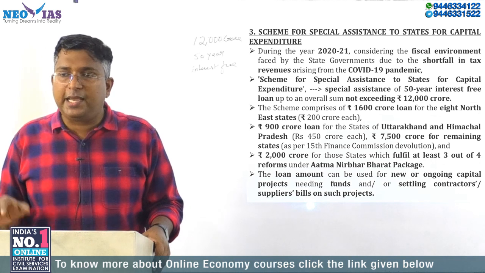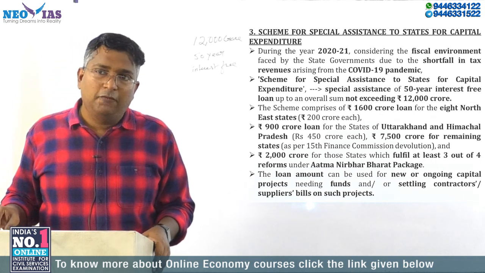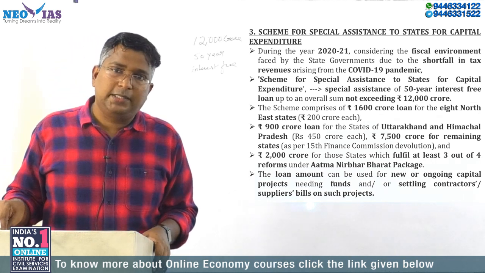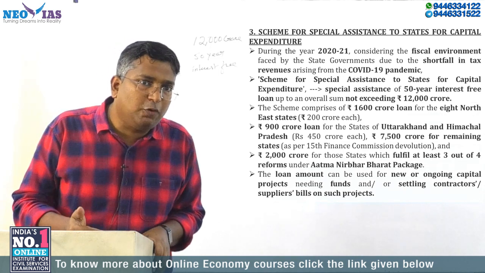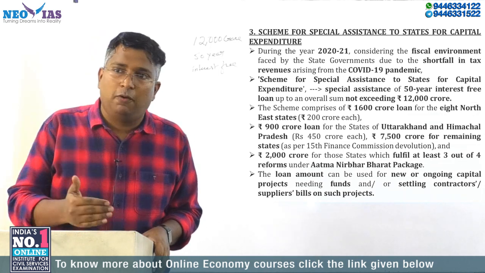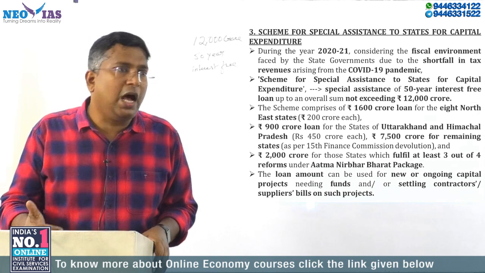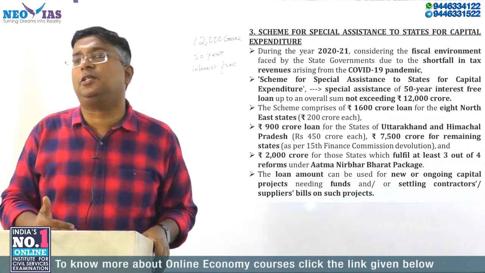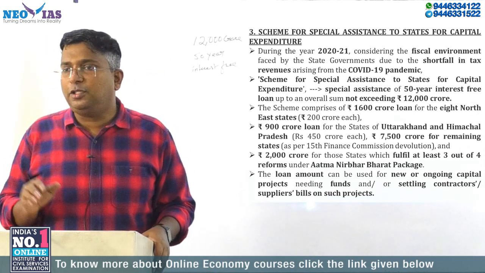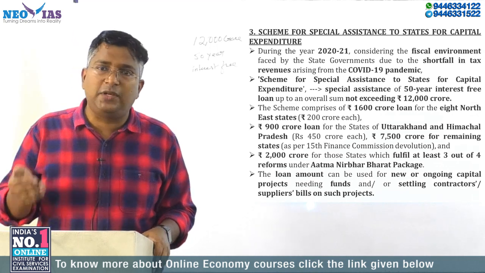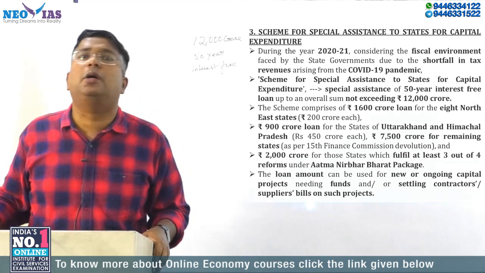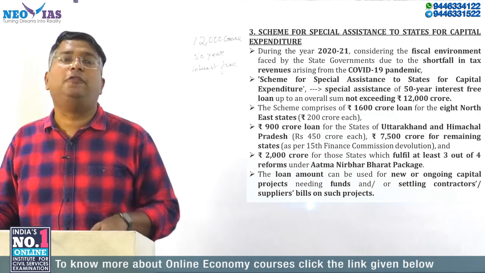What are the 4 reforms? Ease of doing business reforms, one nation one ration card reforms, urban local body reforms and power sector reforms. So the remaining 2,000 crore will be given to those states which implement at least 3 of those 4 reforms. So these 4 reforms are very important.